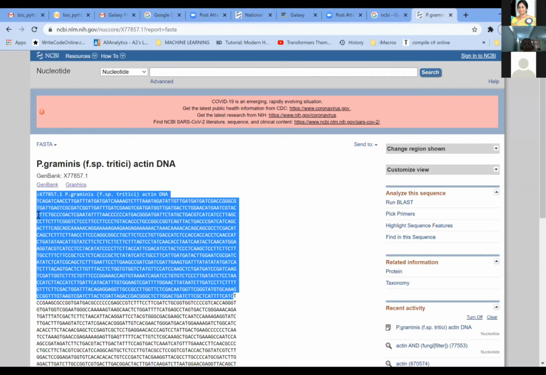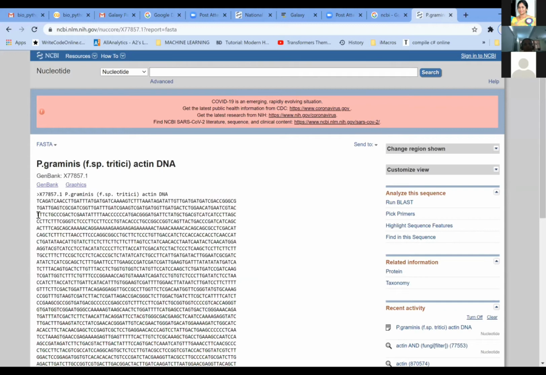So the main thing which I would like to tell in this exercise is, first, retrieving the nucleotide sequence from the NCBI data set. This is the way you retrieve the sequence from the NCBI data set. Now, I'm putting this sequence number in your chat box.